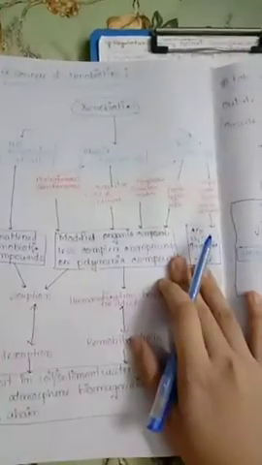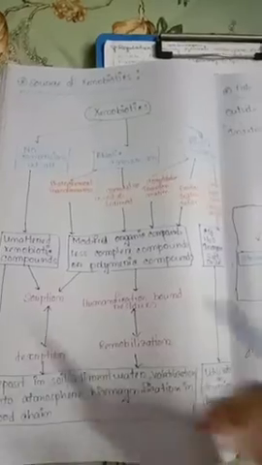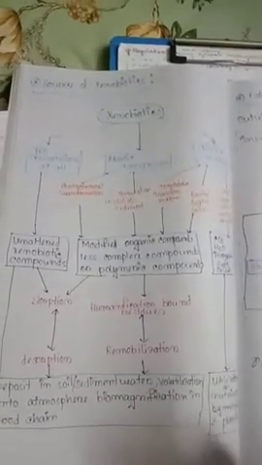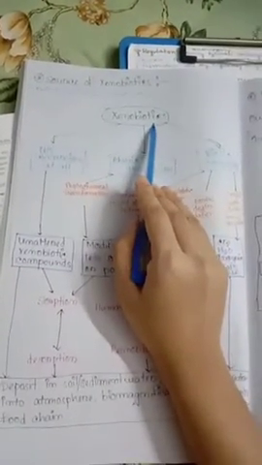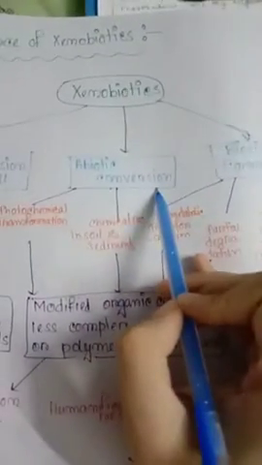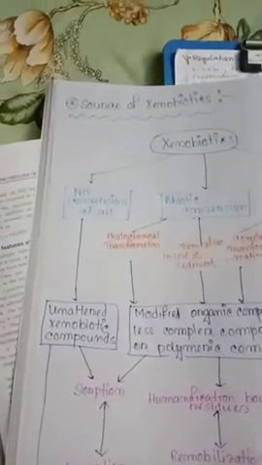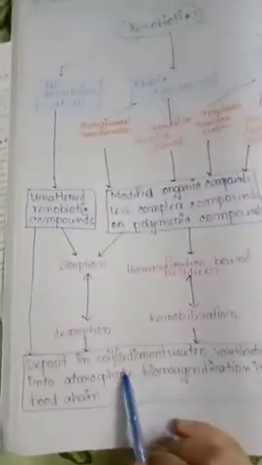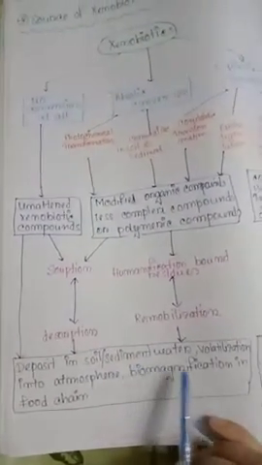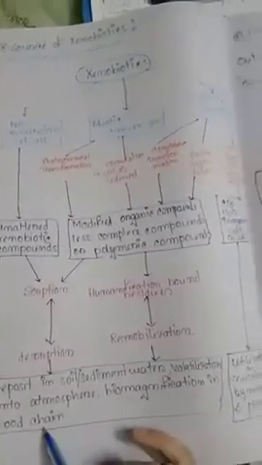And then we come to the sources of xenobiotics in nature, through which they come into the human body. For xenobiotics, firstly there is no conversion at all, and then abiotic conversion and biotic conversion. First of all, if there is no conversion, there are unaltered xenobiotic compounds, and they deposit in the soil, sediment, water, as volatile agents in the atmosphere, and undergo biomagnification in the food chain.